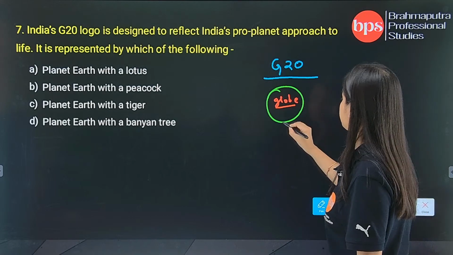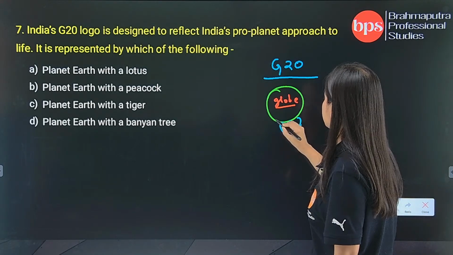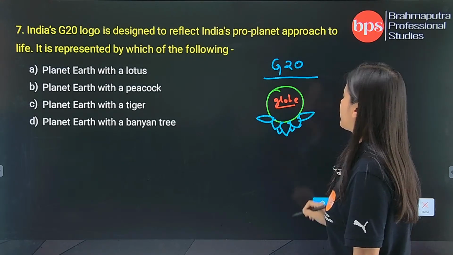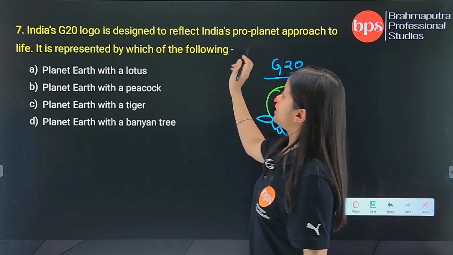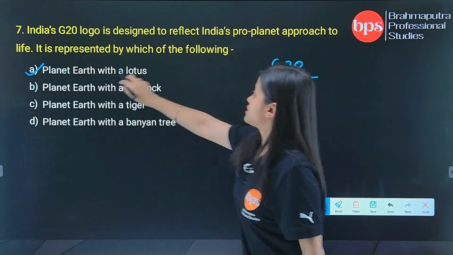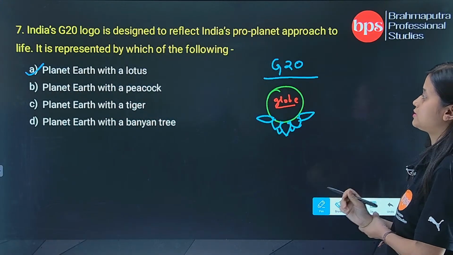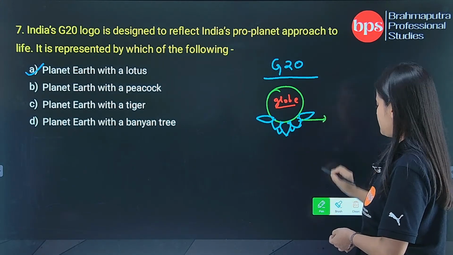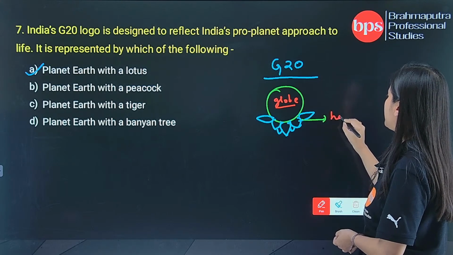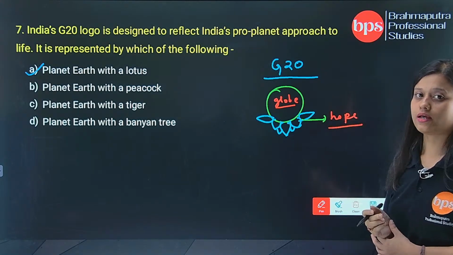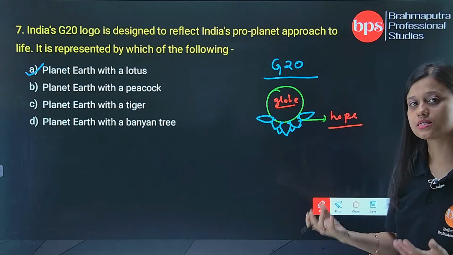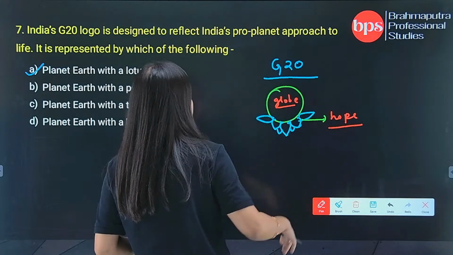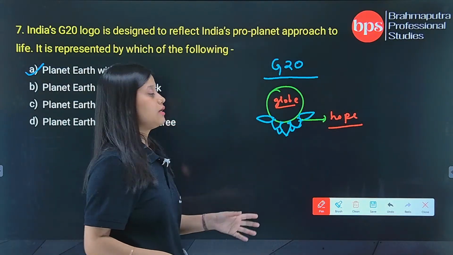Below the globe, what is there? There is a lotus symbol. If you look closely, you will find the lotus symbol. So the G20 logo is represented by which of the following? It is represented by planet Earth with a lotus. Now what does a lotus represent? The lotus represents hope in turbulent times. Even if we have difficult times, we sometimes have a lot of hope. So the lotus flower is representing hope in difficult times.